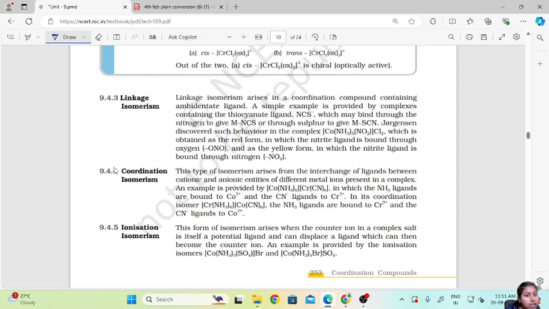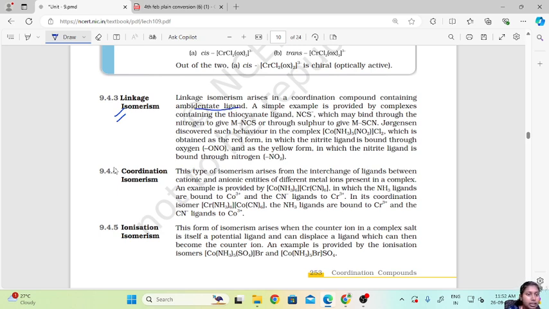Next is the structural isomerism. Under structural isomerism, we have linkage, coordination, ionization, and solvate isomerism. So first is the linkage isomerism. Linkage isomerism arises in a coordination compound containing an ambidentate ligand.